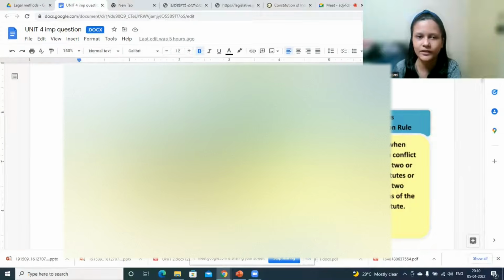Okay, literal or grammatical rule, mischief rule, golden rule, harmonious construction rule. Okay, what are these 4 rules in simple way? Like literal or grammatical rule, we anyway say, right, that "literally I was so frustrated." That means literally whatever this word means, that exact same way I am using it. Okay, same thing happens here also.